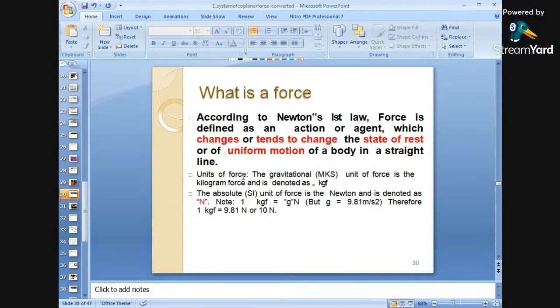Now, what is the unit of force? The gravitational unit, that is in MKS, the unit of force is the kilogram force, denoted by kgf. The absolute SI unit of force is the newton, denoted as capital N. Note: 1 kgf is equal to g. What is g? g is the acceleration due to gravity, 9.81 meter per second squared, which is approximately 10. So 1 kgf is equal to 10 newtons.